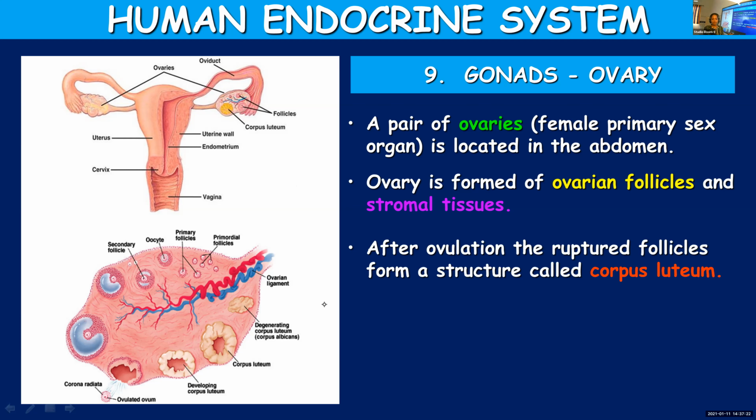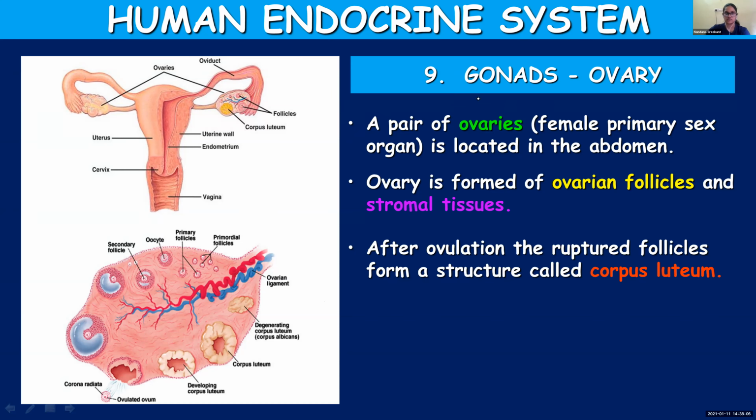The matured ovarian follicle becomes Graafian follicle, and this Graafian follicle will rupture and release the ova or egg. What remains after releasing the ovum, the remnants of the Graafian follicle after ovulation, forms corpus luteum. It's a yellow colored endocrine mass, and it produces different hormones. One major hormone produced by corpus luteum is progesterone, which is very essential for the maintenance of pregnancy. I think we already discussed it. Am I right? Yes, ma'am.